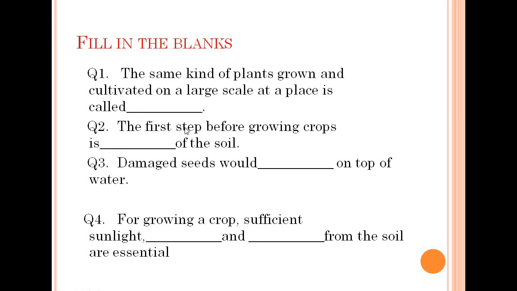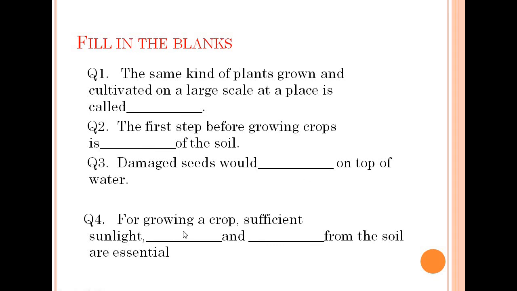Second question, the first step before growing a crop is the preparation of the soil. Third one, the damaged seeds would float on the top of the water. So what would be written here? It would be written here, float on the water.